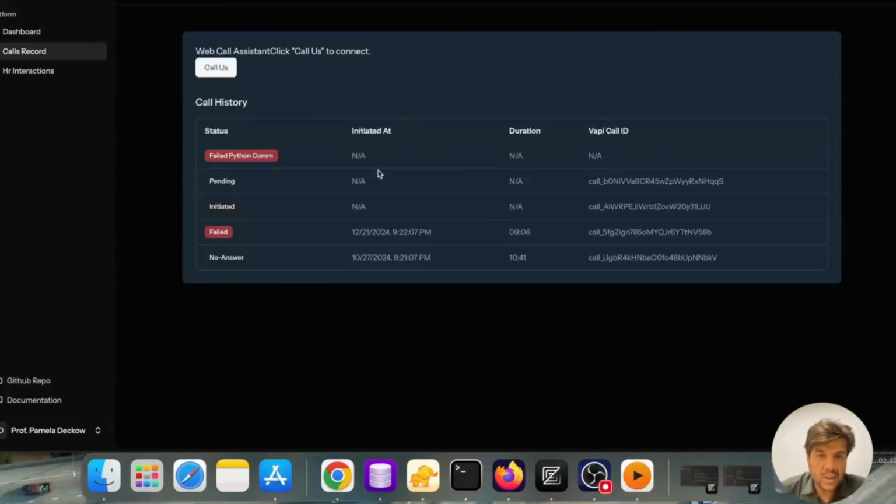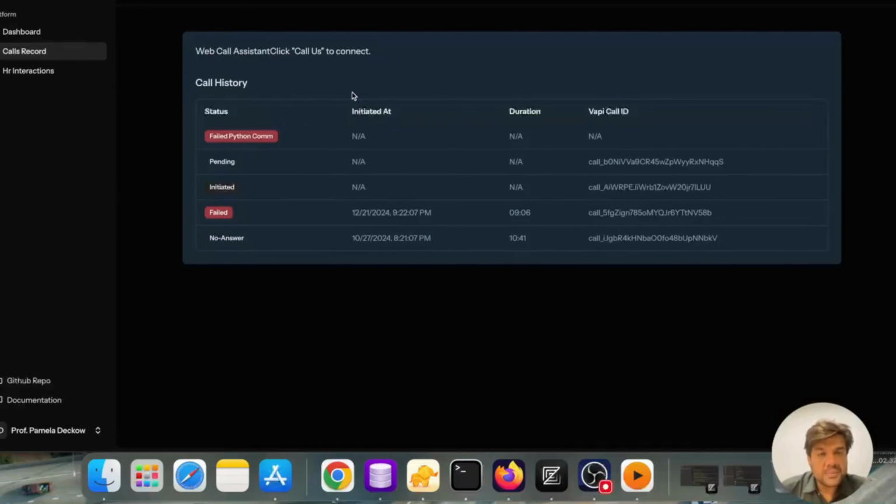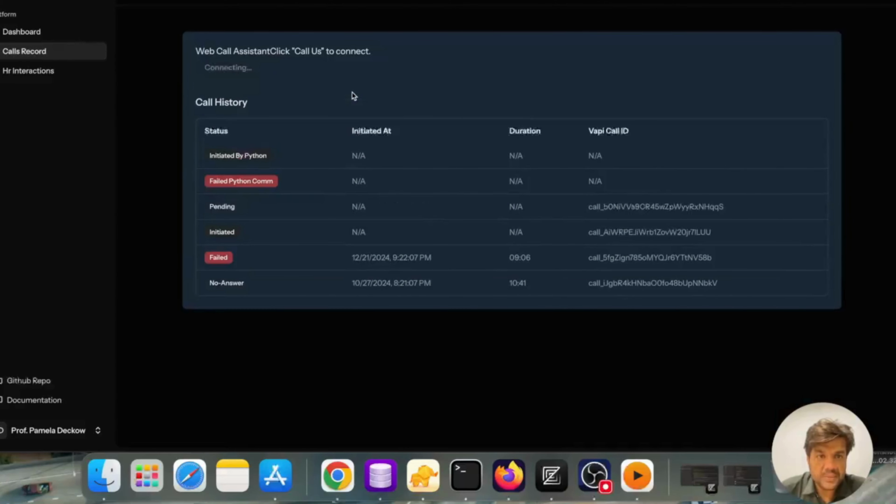So here is our dashboard from which we will do calls, automatic calls. Here we just have a call us button. So let's try it. I hope you can hear it.